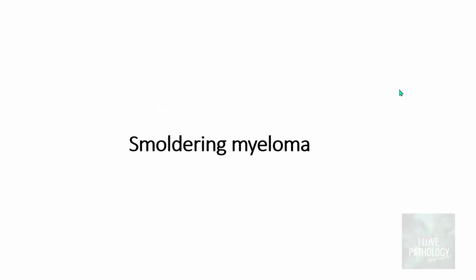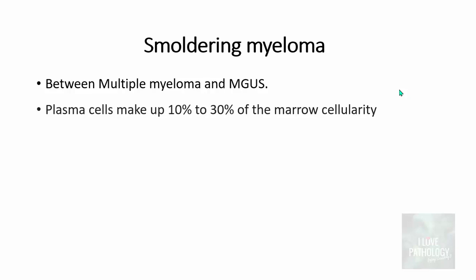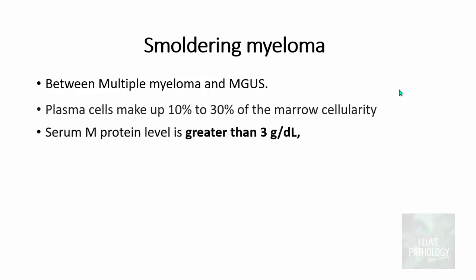The next important entity we need to understand is smoldering myeloma. What is smoldering myeloma? This entity is in between multiple myeloma and MGUS, which means the plasma cells make up around 10 to 30% of marrow cellularity, and the serum M protein level is greater than 3 grams per deciliter, just like in multiple myeloma.